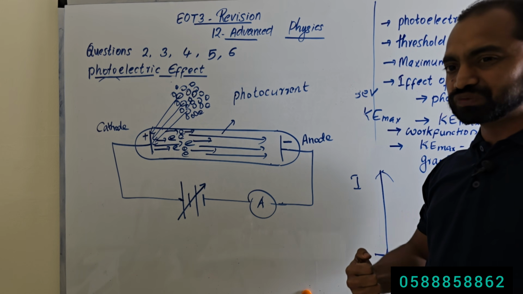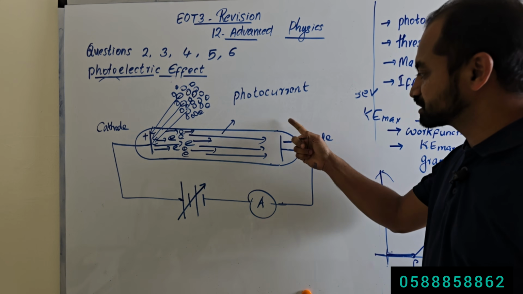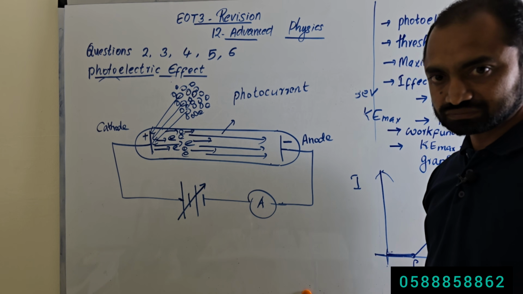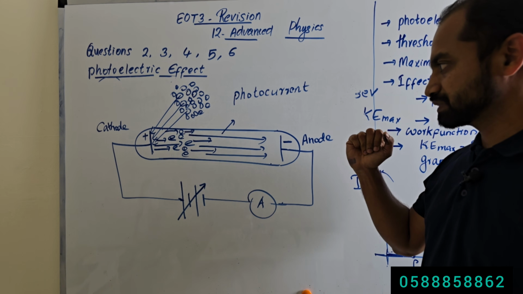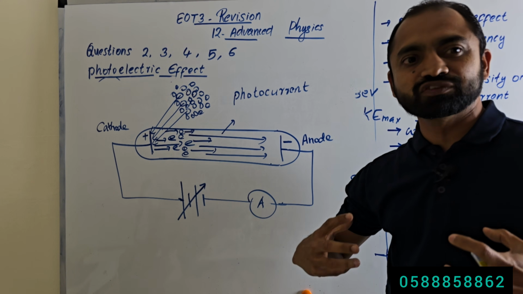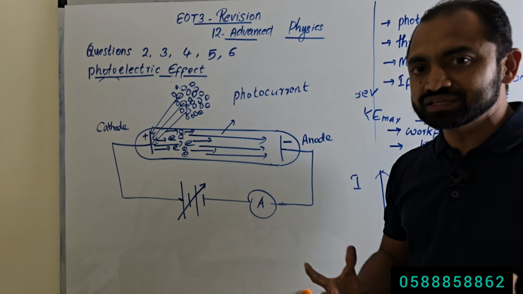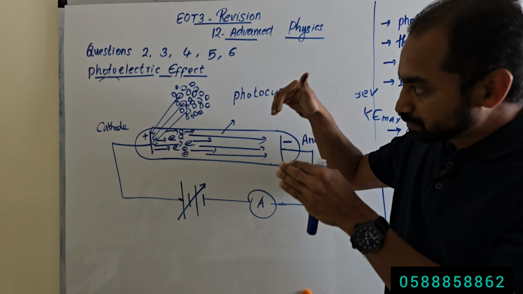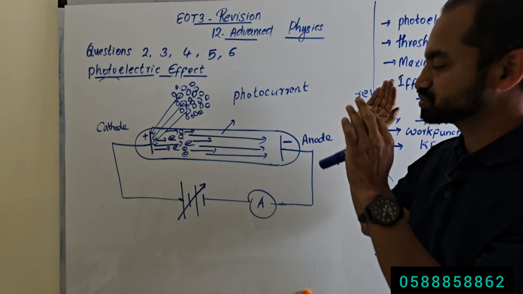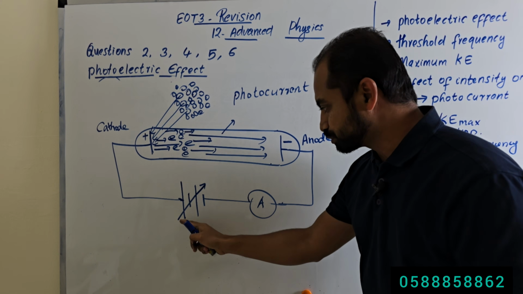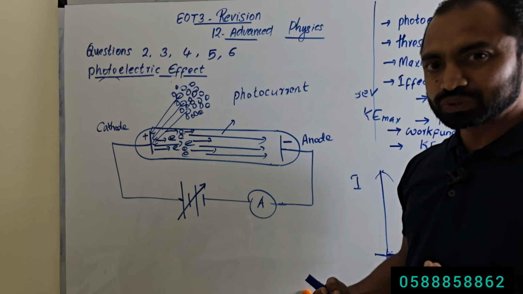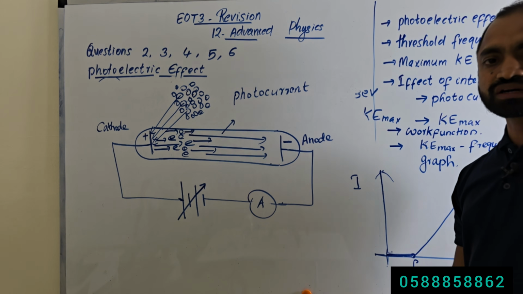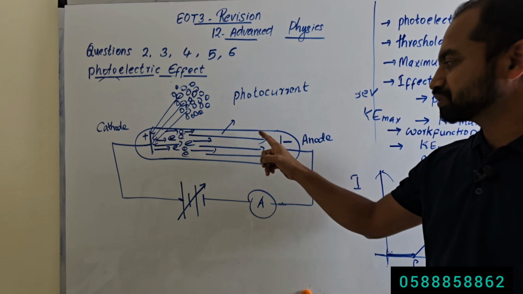So only the electron with the maximum kinetic energy can reach this metal plate, the anode. Then which electron will have the maximum kinetic energy? The electron emitted from the surface of the metal, not an electron emitted from within the metal, which cannot reach here. It is already stopped. Again we increase the potential difference until the current is completely zero, which means no electron can reach here.